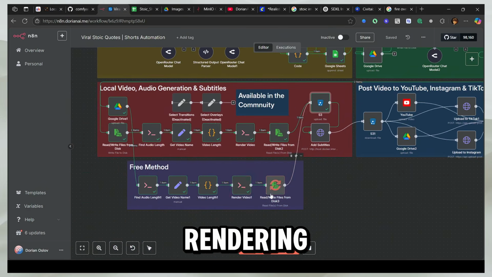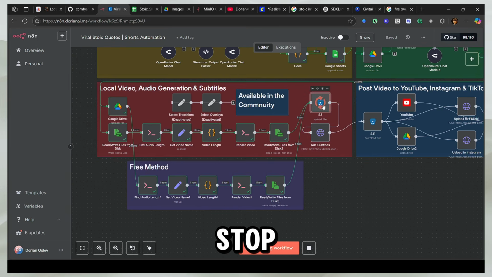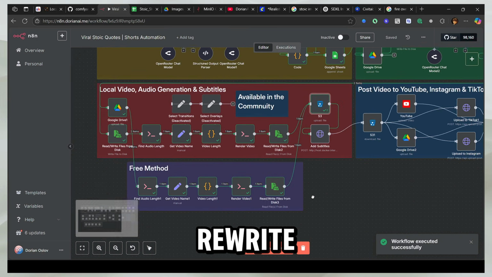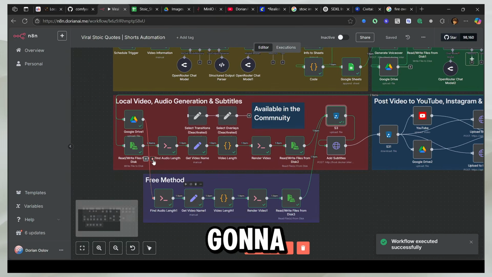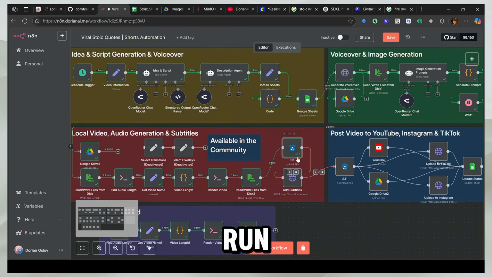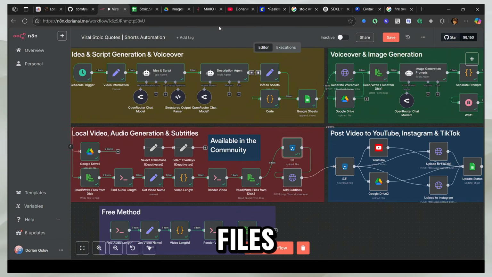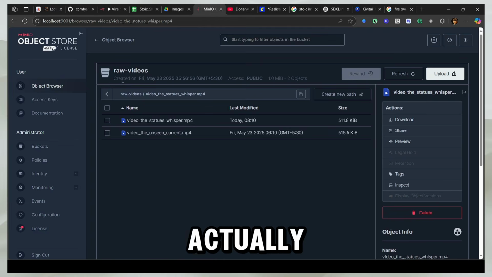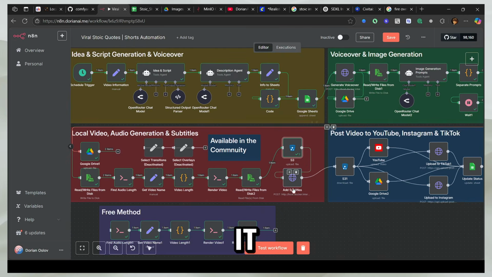It's actually rendering more stuff here and I actually have to stop it because it's just going to rewrite it. This shouldn't have run. So what I'm going to do is unplug this here because only one of these is supposed to run. Perfect. So now it had given us 2 files. Let's go there and I'll just refresh it. Okay, so this was only supposed to run once. So now we have our video.